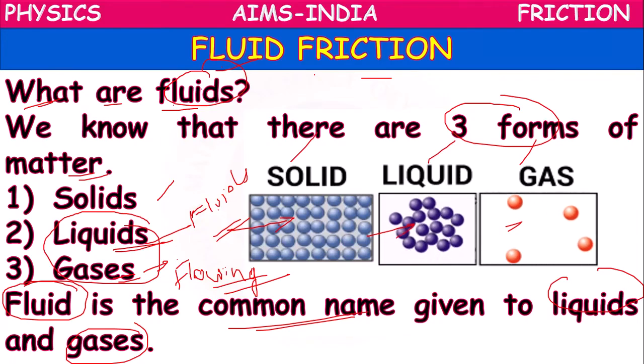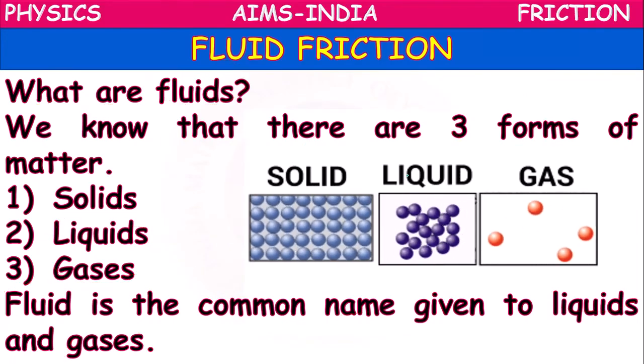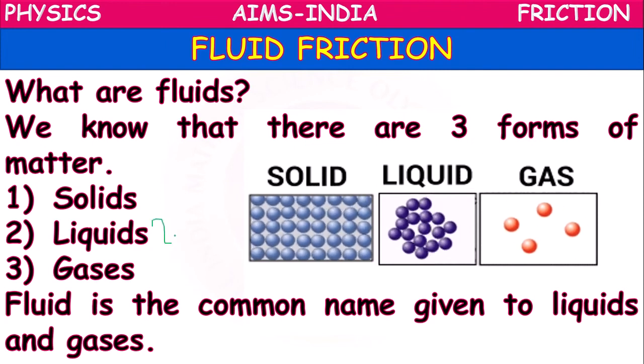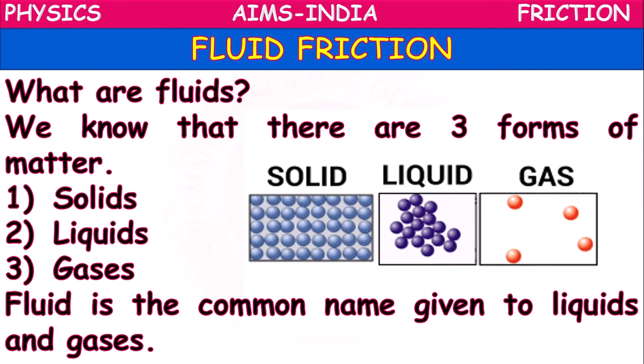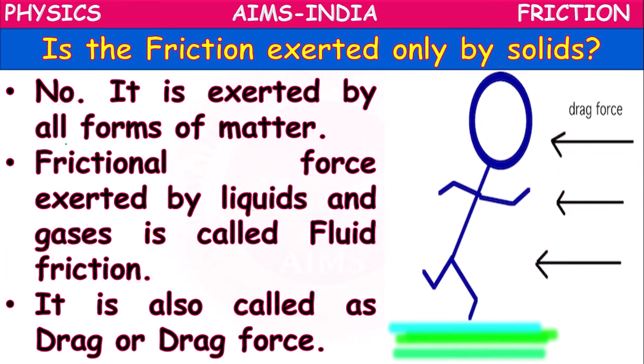Okay children, what have we learned today? Today we have learned about fluid friction. What are fluids? Liquids and gases together are called fluids. Is friction exerted only by solids? No, it is also exerted by fluids, and it is called drag force or fluid friction.